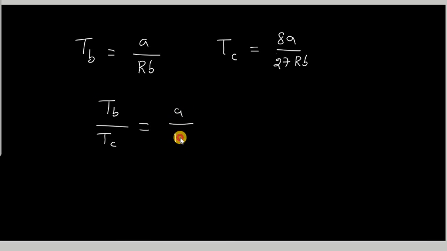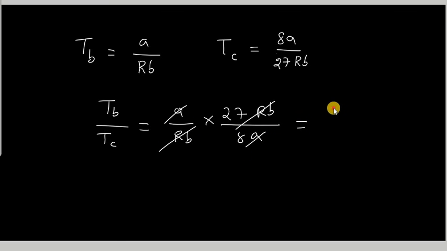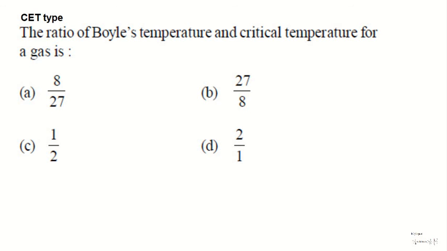A by RB divided by 8A by 27 RB becomes 27 RB divided by 8A. Then A gets cancelled, RB gets cancelled. After that we get 27 by 8. So the ratio is 27 by 8. The right answer is option B for this question.